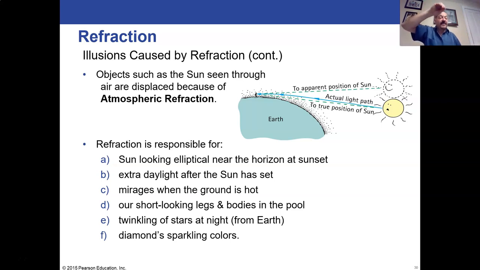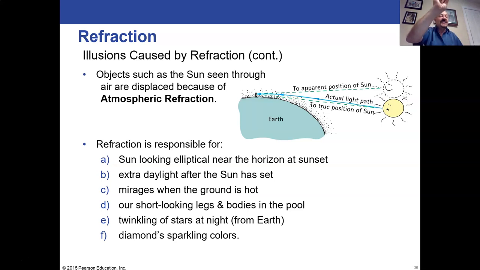And there are different parts of the atmosphere that have different temperatures. And as it's traveling through these different pockets at different temperatures, it's refracted because cooler air is a little denser. It slows the average light speed down. Warmer air is a little less dense. It lets light go a little bit faster. And as a result, going through the different parts of the air, it's refracted in different ways before it hits our eyes. And this is constantly changing in the atmosphere. So we see this twinkle because the light is refracted, and it's constantly changing as we're looking at it.